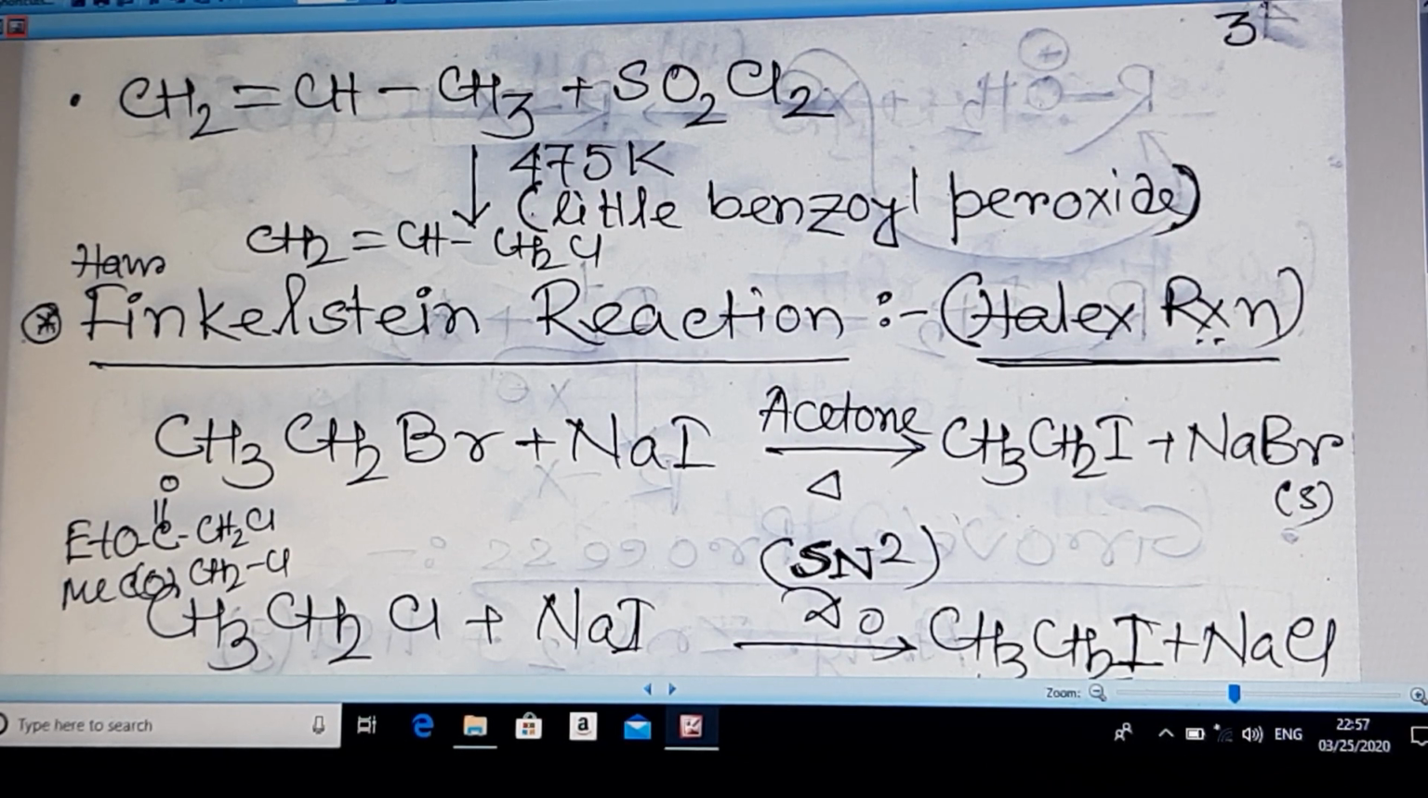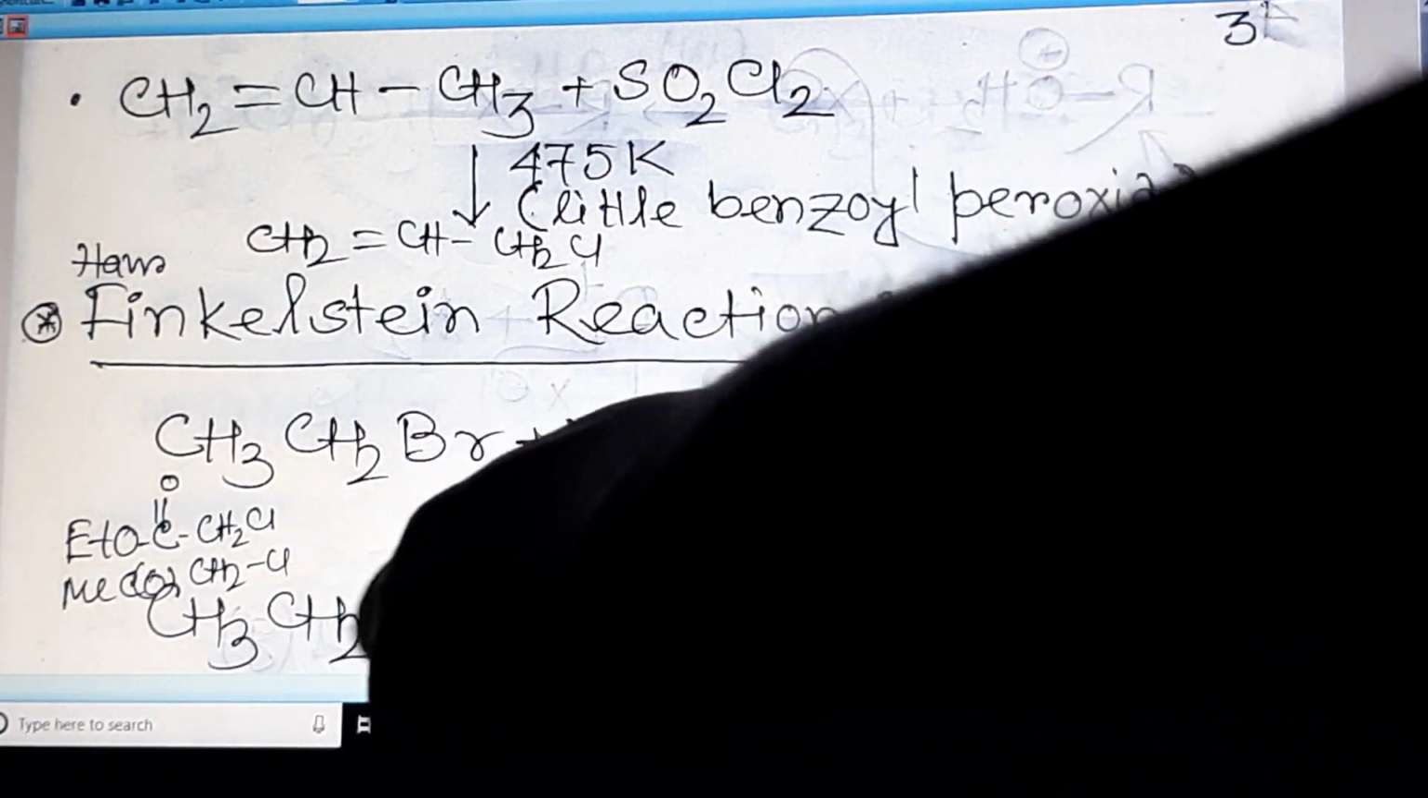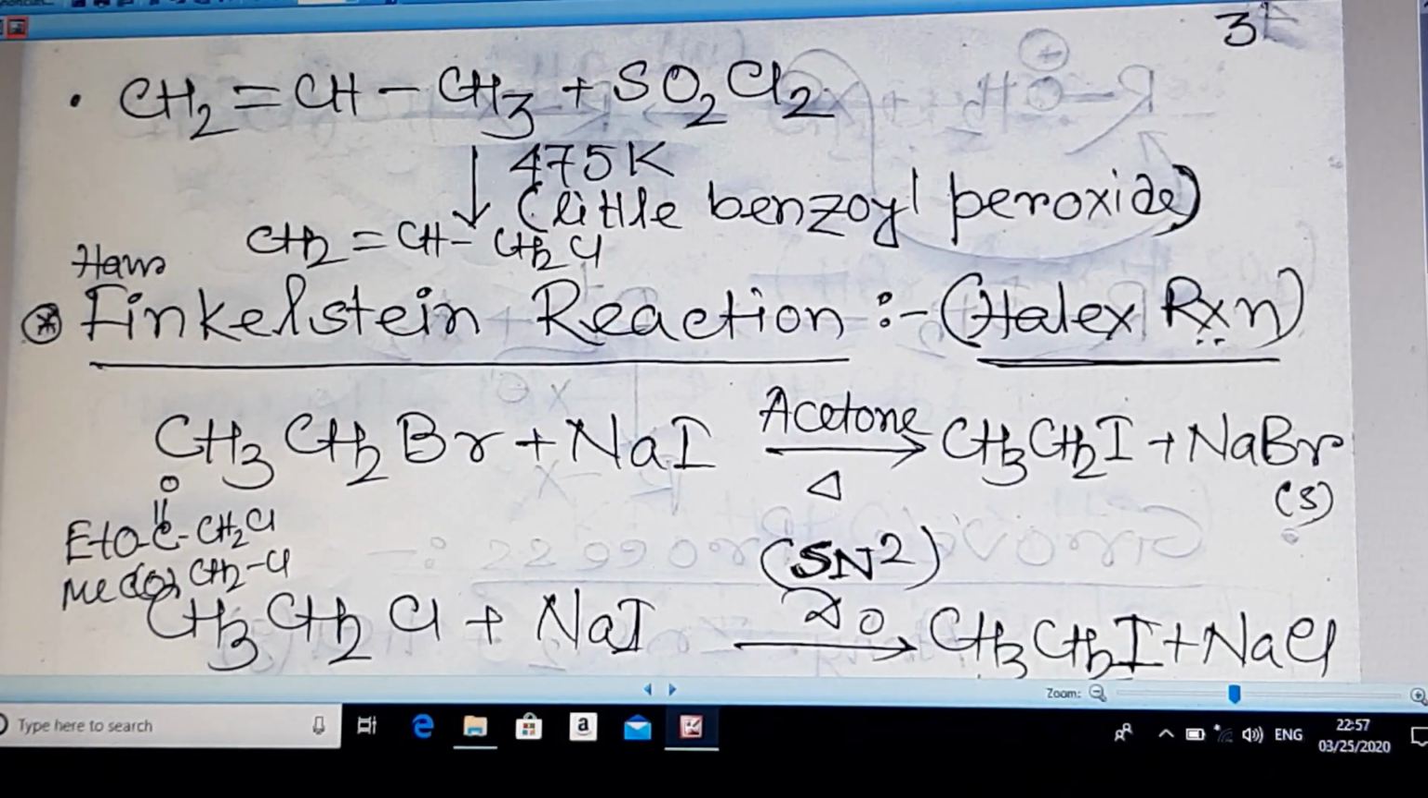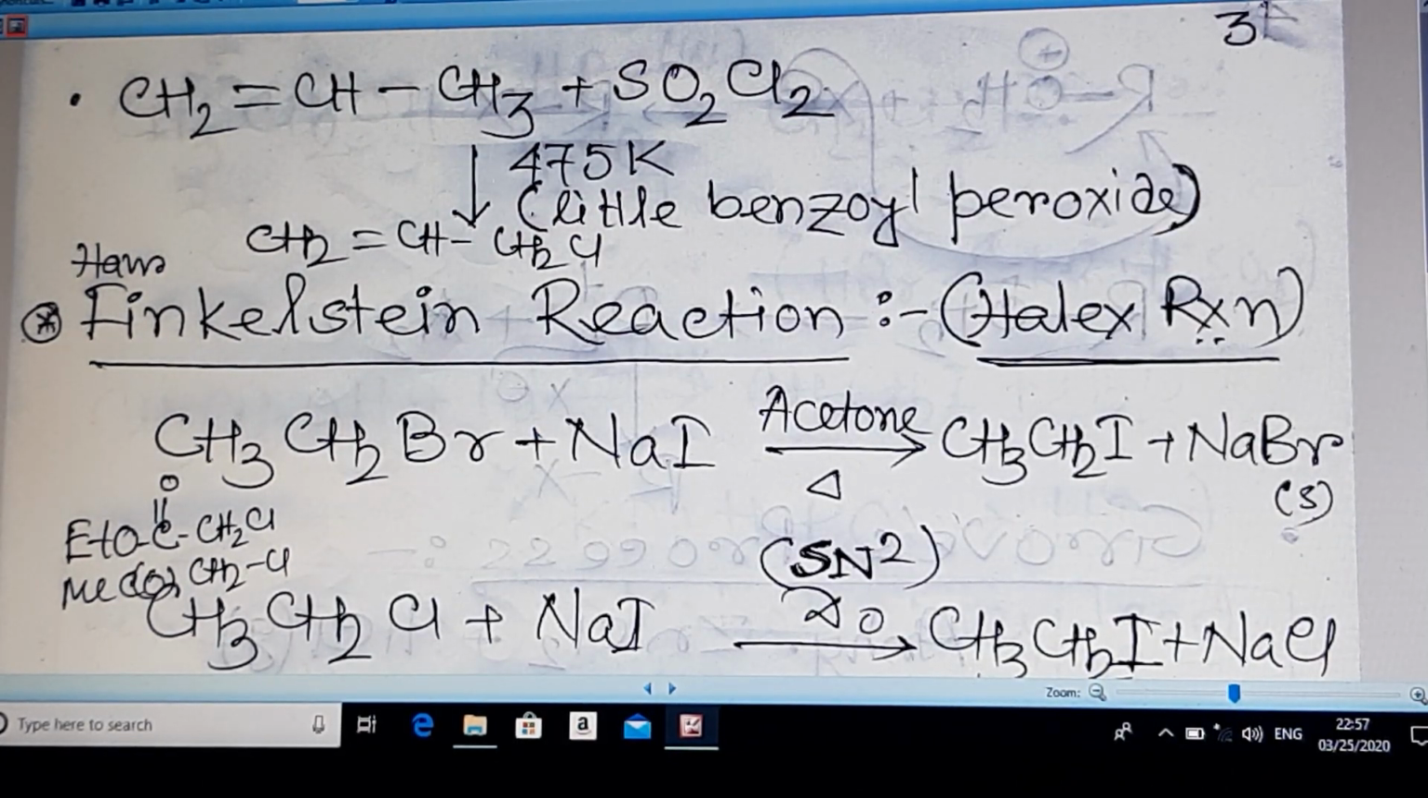In the second case, CH3CH2Cl, you can see that chlorine, the Cl minus, is the leaving group and I minus is the incoming nucleophile.